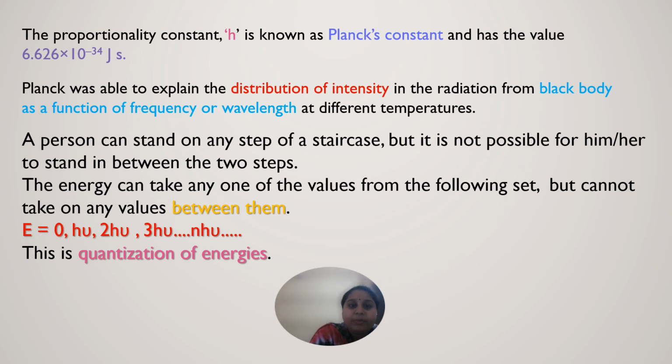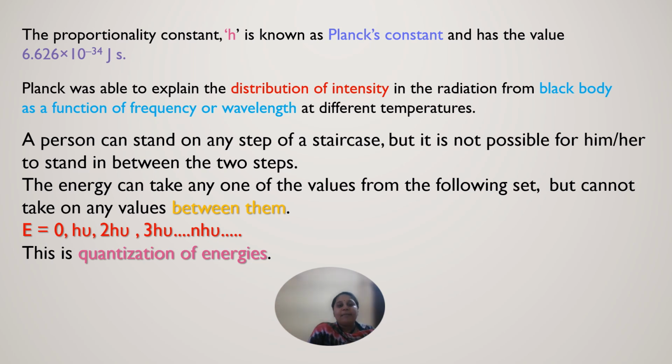So, with the help of the black body, he gave a conclusion about how the intensity of different wavelengths of radiation in the electromagnetic spectrum are identified.